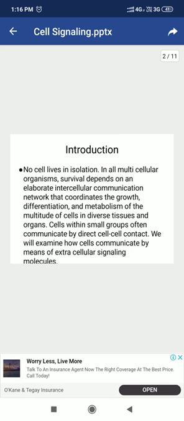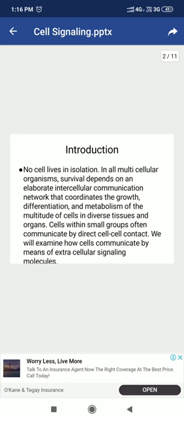Now in cell signaling, obviously there is a signal molecule. The signal molecule is released by one type of cell, and the signal molecule acts on another type of cell. The cell which releases a signal molecule can be called the signal producing cell, and the cell on which that signal binds and displays its response is known as the target cell.